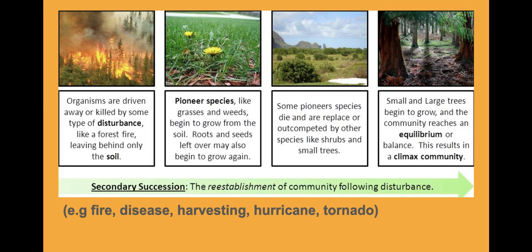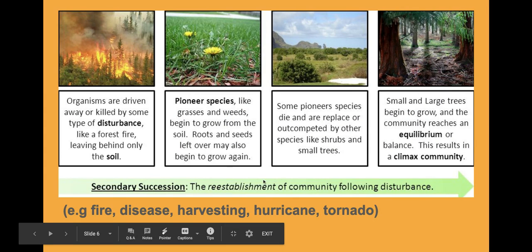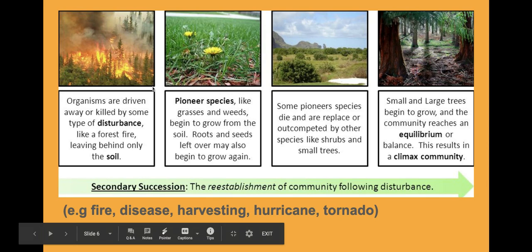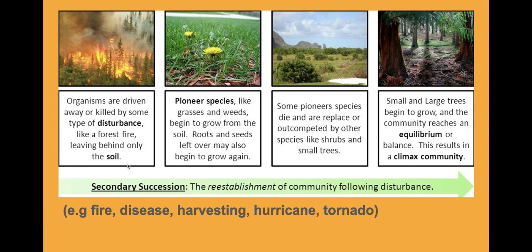Okay, secondary succession. Secondary succession is the re-establishment, a very big word, of a community after a disturbance. What kind of disturbance are we talking about? Like fire, disease, harvesting, hurricane, tornado. After that disturbance, everything is wiped out except the soil, so it does not start from bare rock. So I have some soil, therefore my pioneer species are not necessarily mosses and lichens. I'm going to be able to have some grasses growing because I have some soil available, therefore I have some nutrients available. But still, those will be my pioneer species.